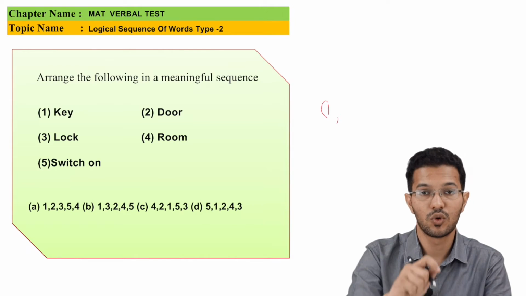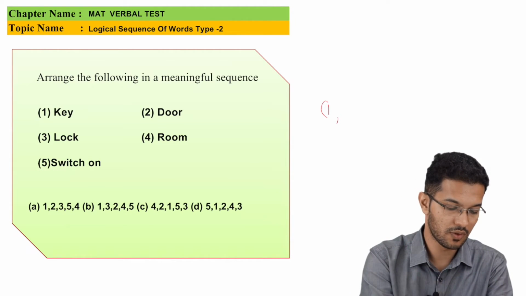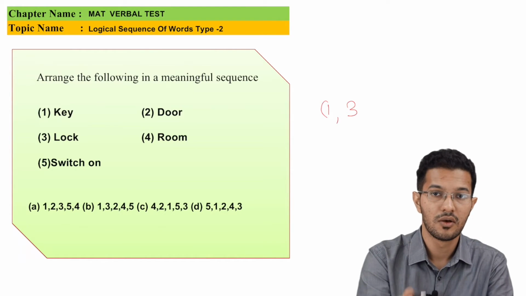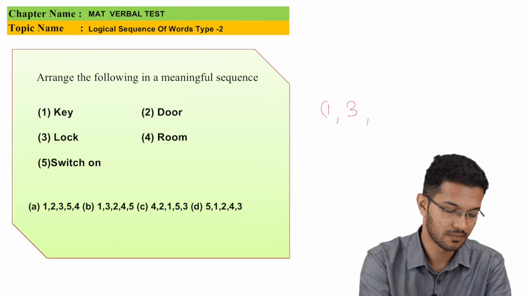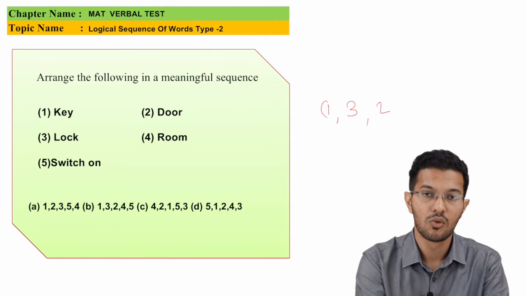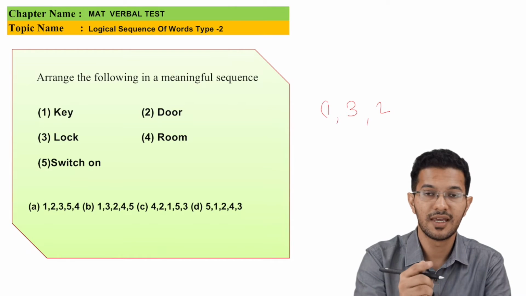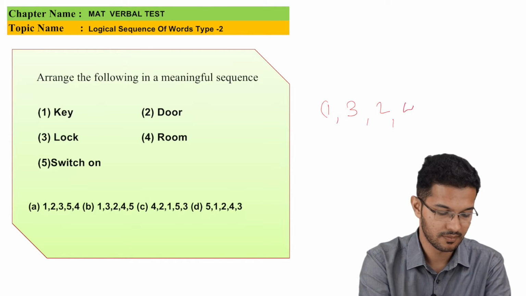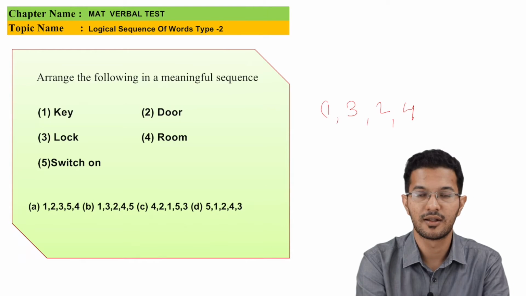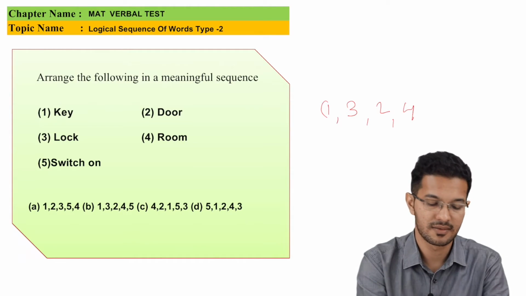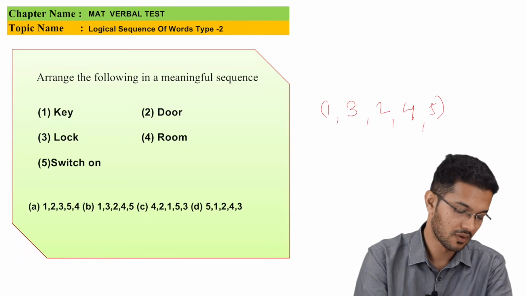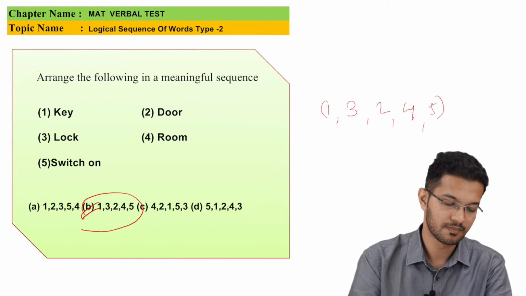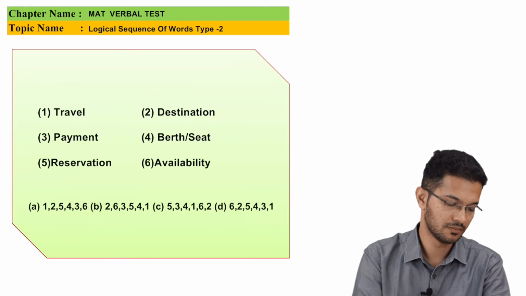From key, we have to open the lock. So we'll go for lock. From lock, on opening the lock, we open the door. Once the door is open, we enter the room. And once we enter the room, we switch on the lights. So the option has to be 1, 3, 2, 4, 5. Which is option B.